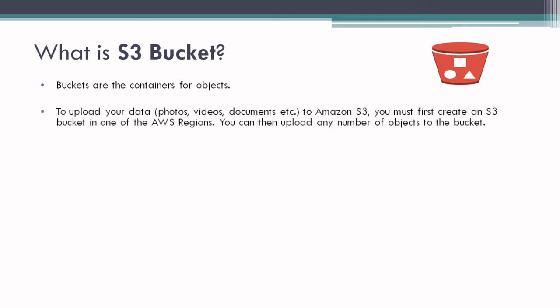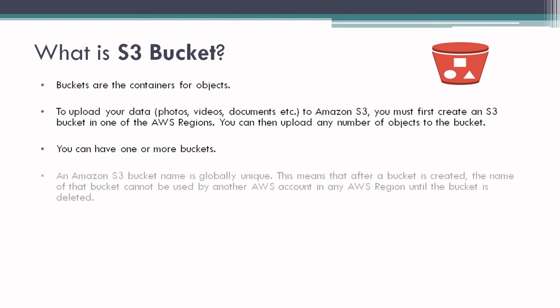To upload your data like photos, videos, documents to Amazon S3, you must first create an S3 bucket in one of the AWS regions. You can then upload any number of objects to the bucket. So you first create your bucket, then select your region for that bucket, and upload your objects into the bucket. You can have one or more buckets, so you can have multiple buckets in your account.